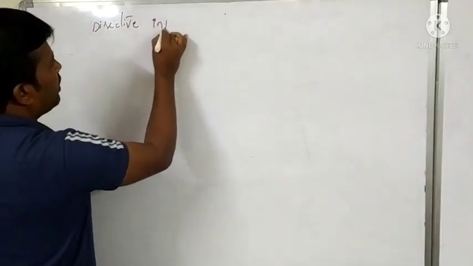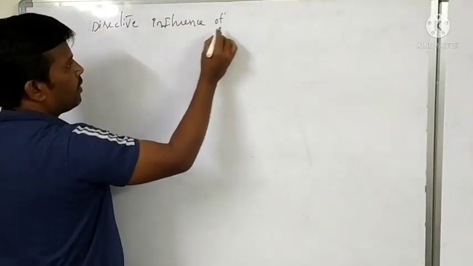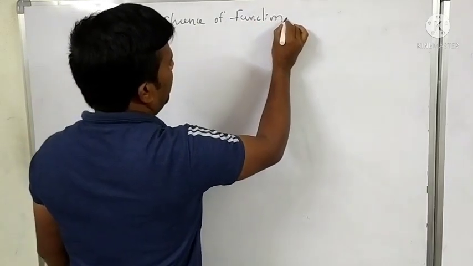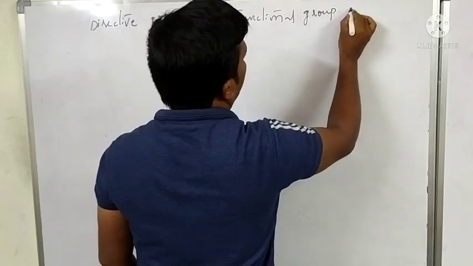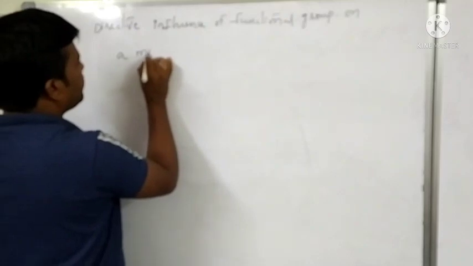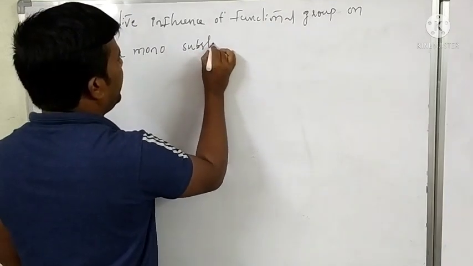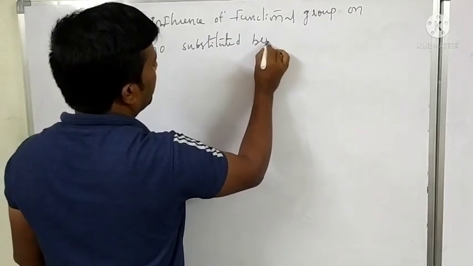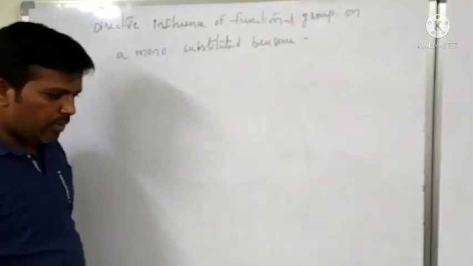Directive influence of functional group on a monosubstituted benzene. Okay.